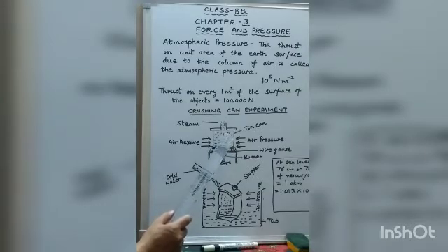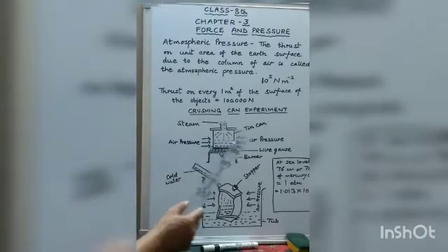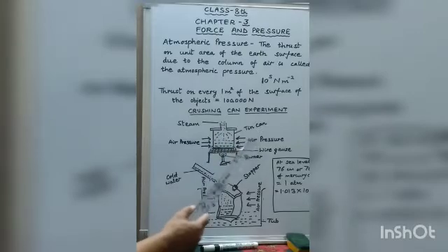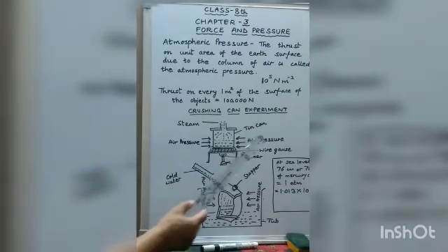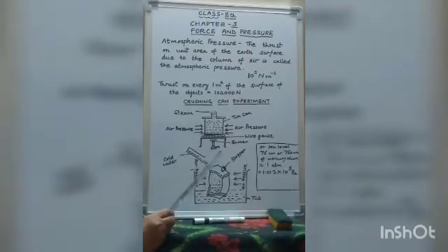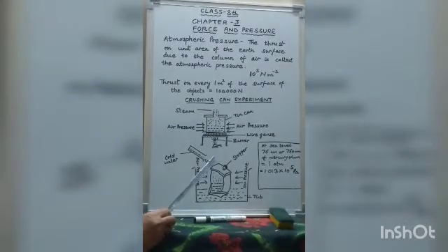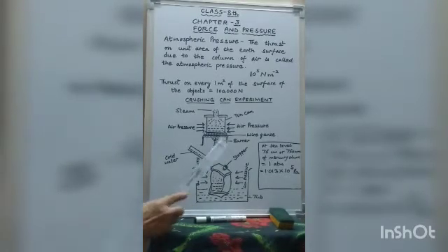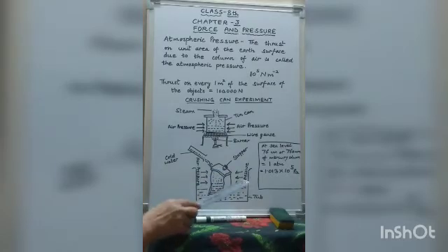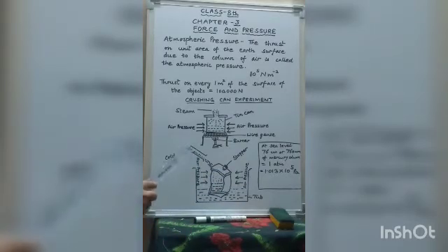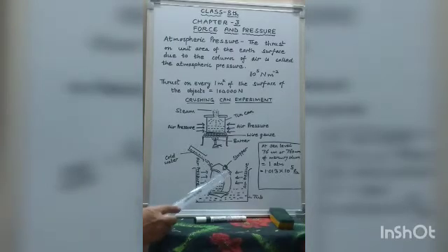Now the water will begin to boil. So what will happen? It will change into vapor. So the air pressure inside and outside the can is the same. Inside also air is there and outside also atmospheric air is. Now when the steam starts coming out from the opening, you have to put the stopper and then remove the can from the burner. Now you place the can in a tub of cold water and pour some more cold water onto it. So you will notice that the can will collapse.